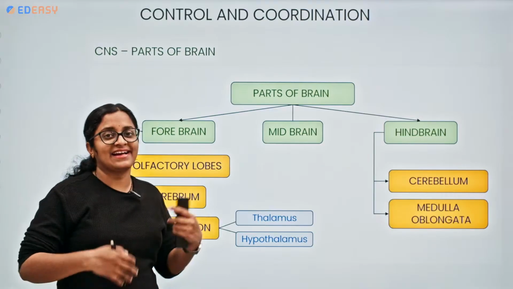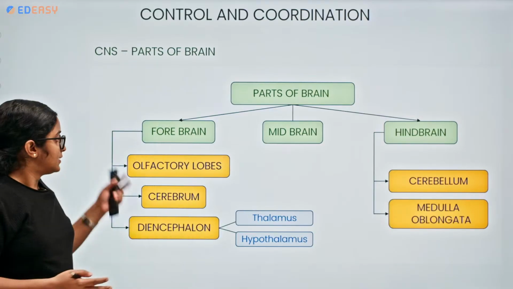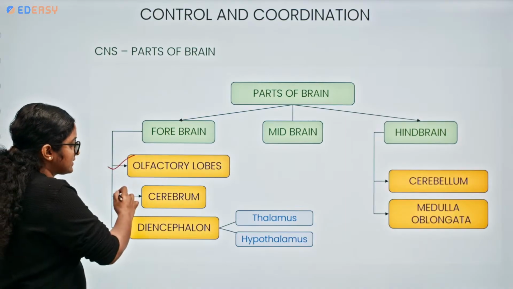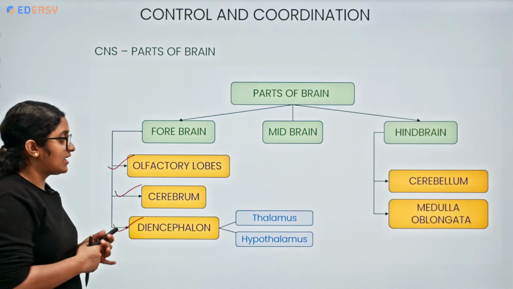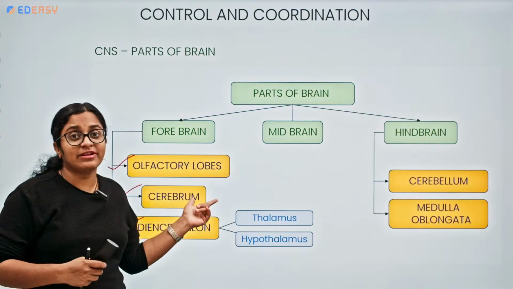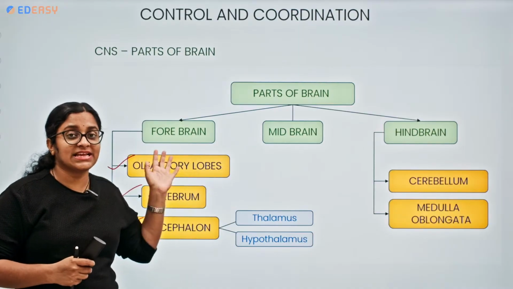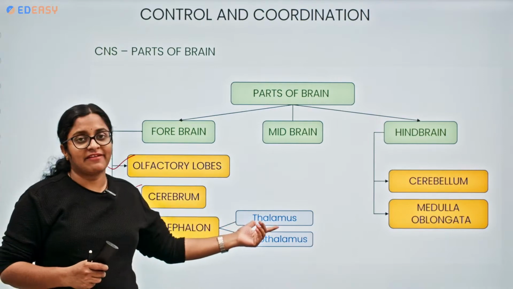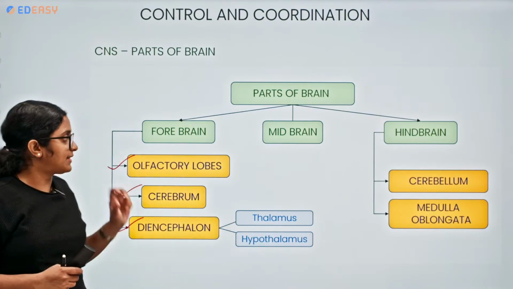So let's have a glance at the parts of the brain. The forebrain consists of the olfactory lobes, the cerebrum, and the diencephalon. As I have told you, the cerebrum is the one which helps us in thinking and analyzing. The diencephalon further has two parts, the thalamus and the hypothalamus.